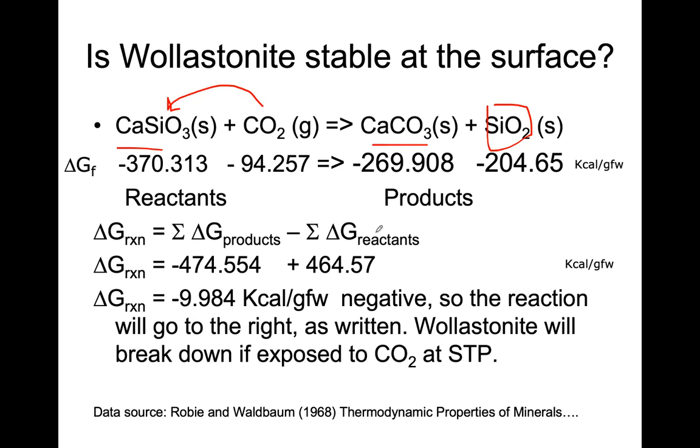In general, this is an exothermic reaction, delta G negative. That means this reaction goes to the right hand side; it prefers going to the right rather than the left.